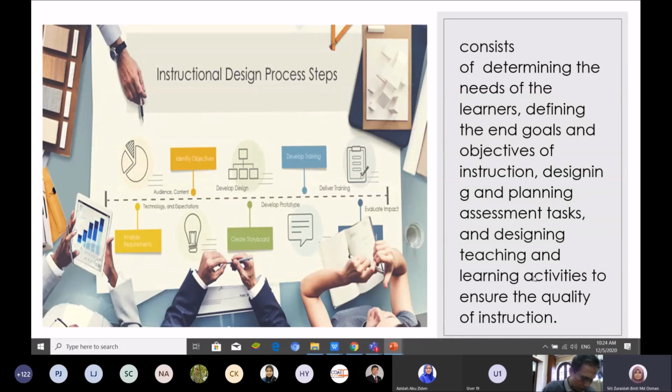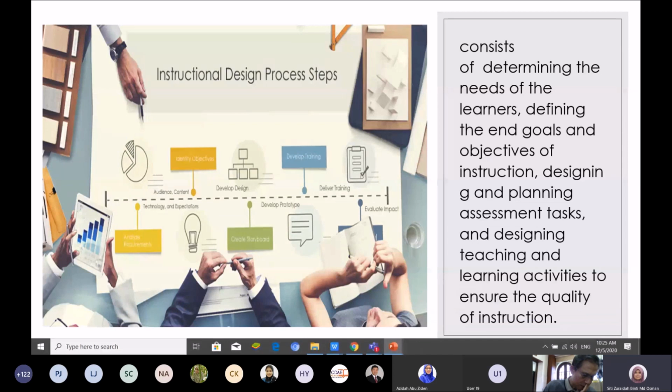And then we have designing teaching and learning activities to ensure the quality of instruction. You are going to design what type of activity you are going to give to your students. For online teaching and learning activities, there are lots of tools and platforms that give interactive learning activities that you can choose and give to your students. So students don't have any problem exploring the platform or the tools.